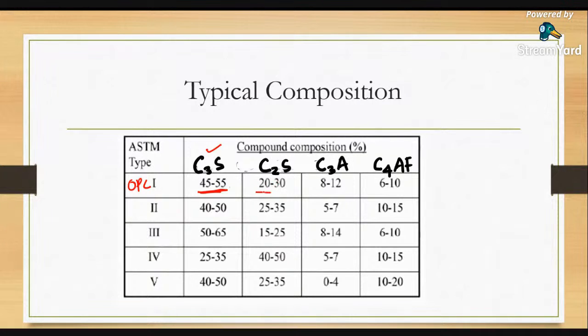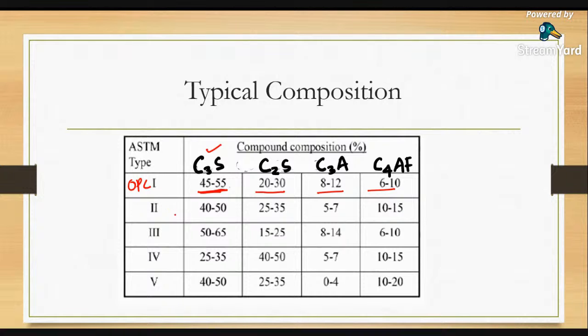C2S is also available at around half of that, that is 20 to 30%, or half of C3S. C3A and C4AF are 8 to 12%, and 6 to 10% respectively.